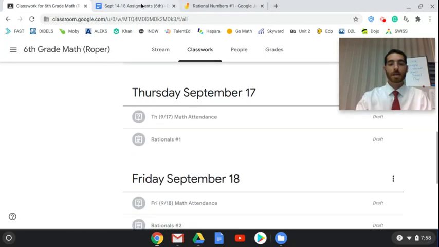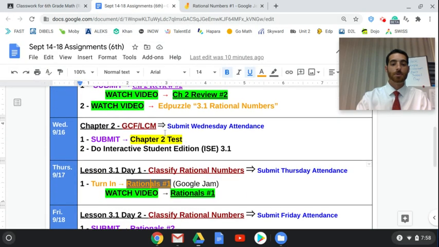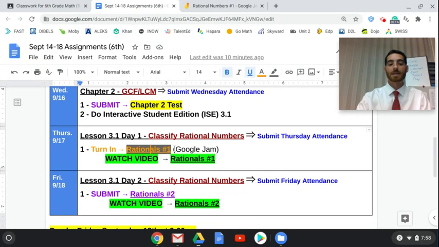So Thursday, we'll begin chapter 3. We finished chapter 1, finished chapter 2. Now we're moving to chapter 3 on classifying rational numbers. The first thing you're going to do for Thursday is rationals number 1, and this is what is called a Google Jam. You have been doing Google Forms. Now I'm going to introduce you to a Google Jam. It's going to look like this.